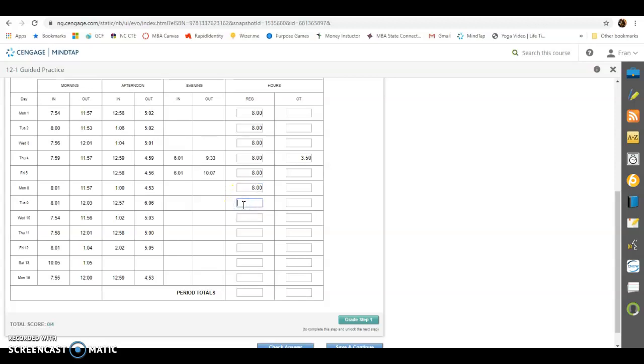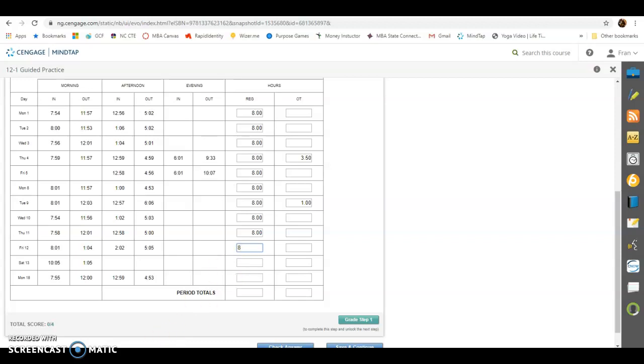The next day, 8 to 12, but then they worked 1 to 6, so they worked an hour overtime. They worked 4 hours here and 5 hours here. So they worked 8 regular time hours and 1 overtime hour. And so we keep going down the line. I'm trying to speed things up a little bit for us here. These were 8 hours. Worked 8 hours here.